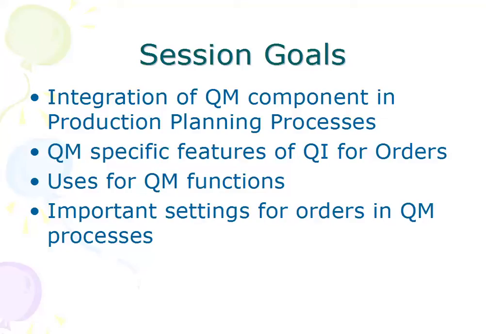But QM, that is quality management, is a very critical module more from the point of view of production planning processes, because whenever an industry which is into production produces some deliverables, then they have to go through rigorous quality check criteria. So QM is an umbrella word which comprises many things like quality inspection, quality control. We'll see this in detail. So we should be in a position to tell how those QM components will get integrated into production planning processes.